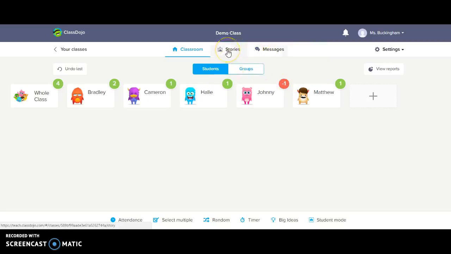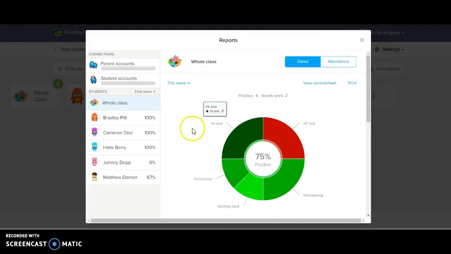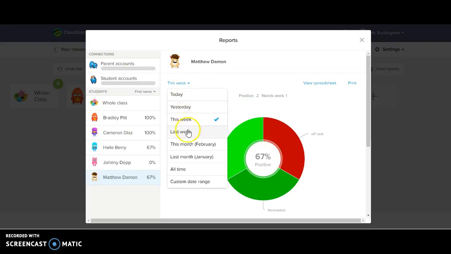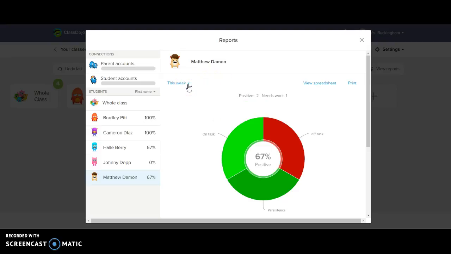This is also great because it allows the teacher or parents to view reports. As the whole class, this is how they behave, they're off task this percent of the time, participating, worked hard, on task. And this just shows your class as a whole, but you can also click on students individually and really see how they act within a classroom. And you can do this for one week, you can do it for last week, you can do it for a month, you can do it for a whole entire year. It just makes it super convenient for parents and teachers to really stay connected.